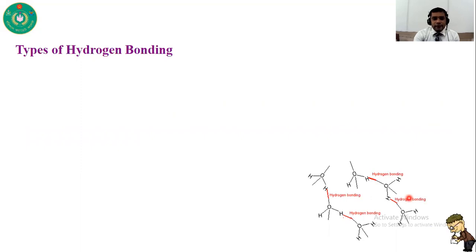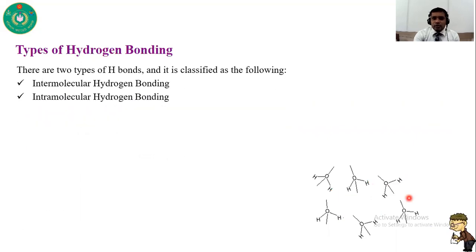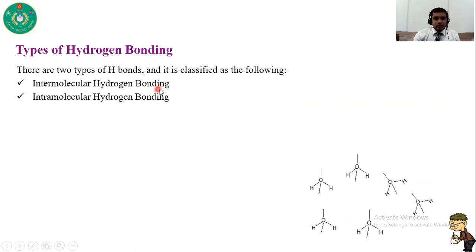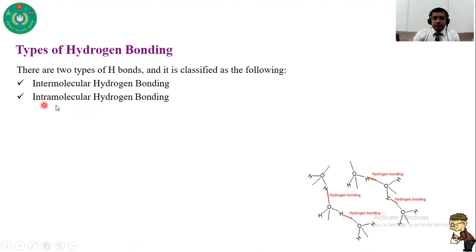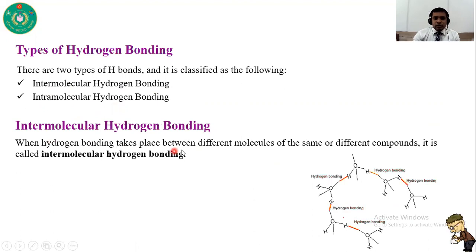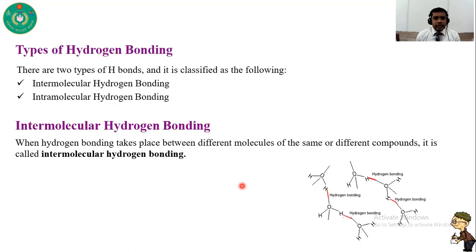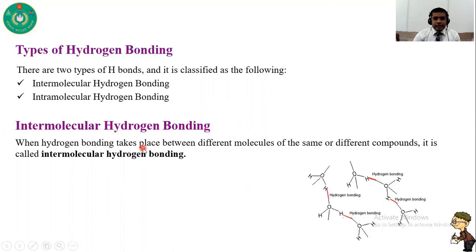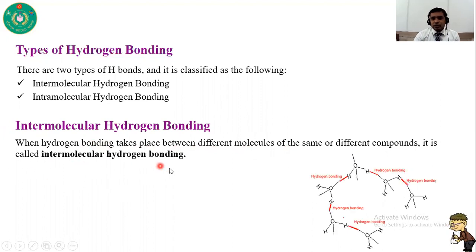Now, types of hydrogen bonding. There are 2 types of hydrogen bonds, classified as follows. First one is intermolecular hydrogen bonding, and second one is intramolecular hydrogen bonding. Intermolecular hydrogen bonding: inter means one molecule to another molecule. I repeat it again, intermolecular means one molecule forms a hydrogen bond with another molecule. When hydrogen bonding takes place between different molecules of the same or different compounds, it is called intermolecular hydrogen bonding.